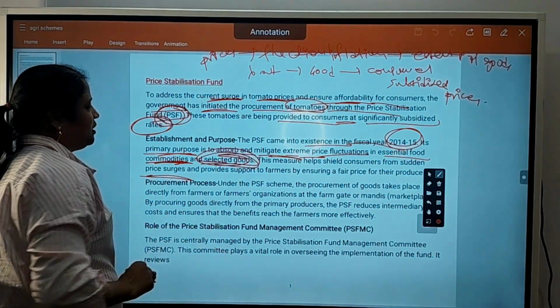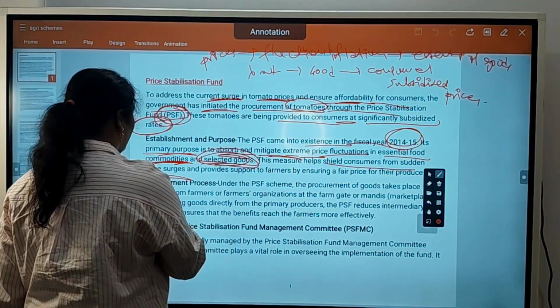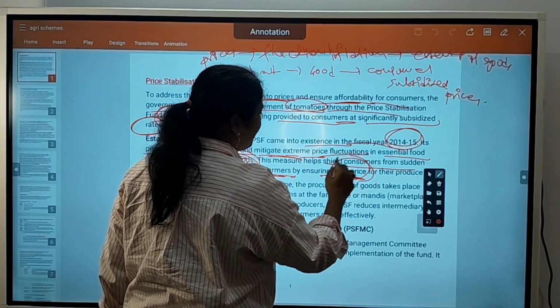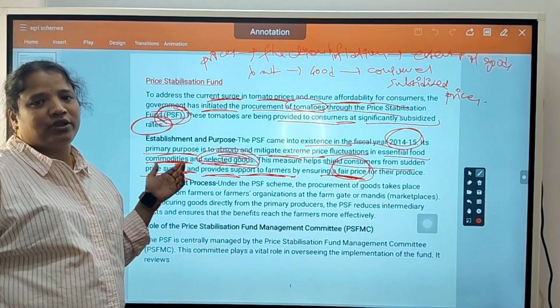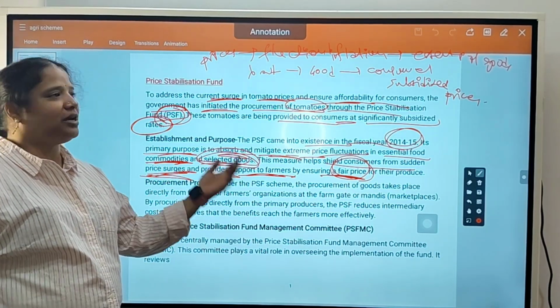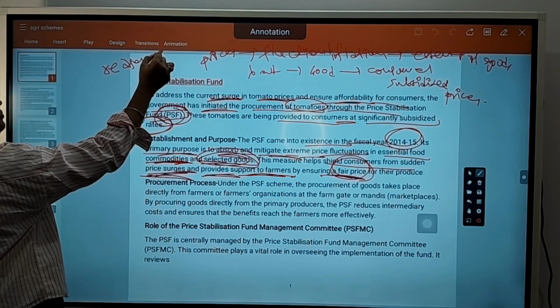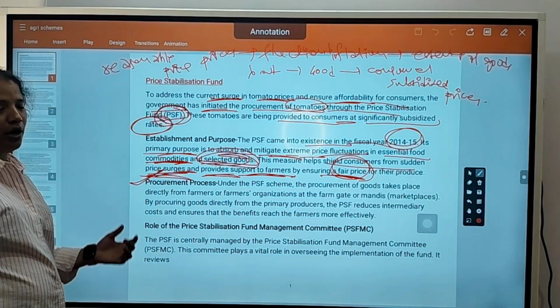This measure helps shield consumers from sudden price surges and provides support to farmers by ensuring a fair price for their produce. This can save customers from sudden price rise and ensure a fair, reasonable price to them. What is the procurement process followed here?